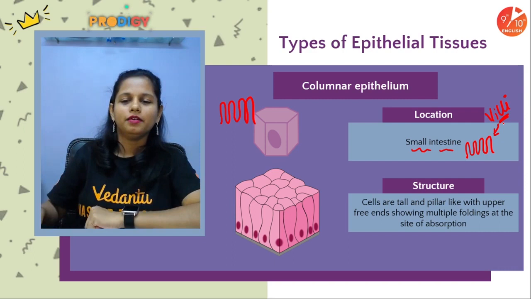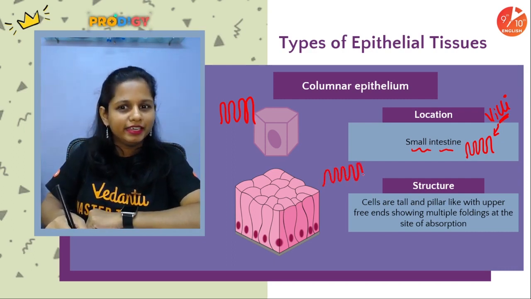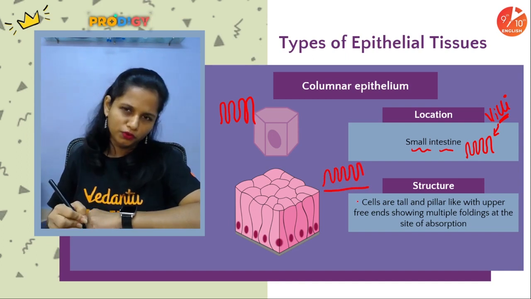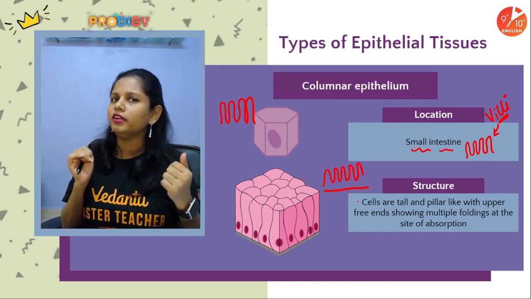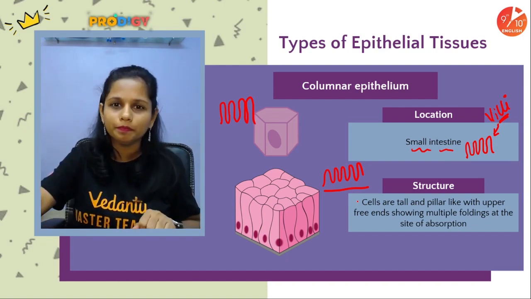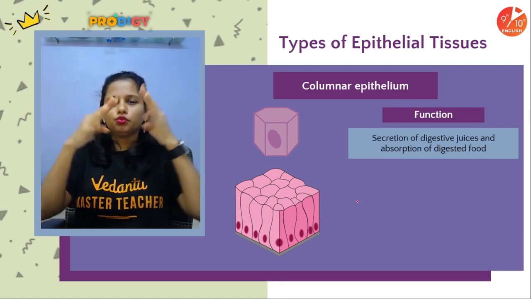Yes, the cells are tall and pillar-like, they have upper free ends and their bases are fused. We know that villi and microvilli are present in our small intestine. What is their job? Two things. Secretion of digestive juices.